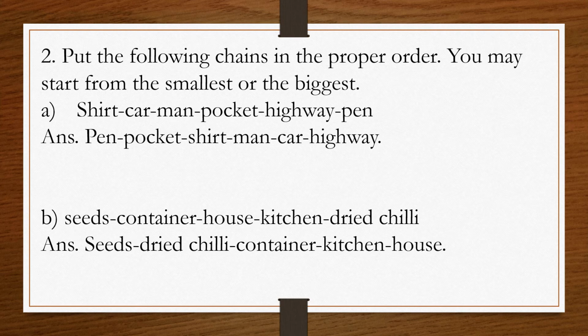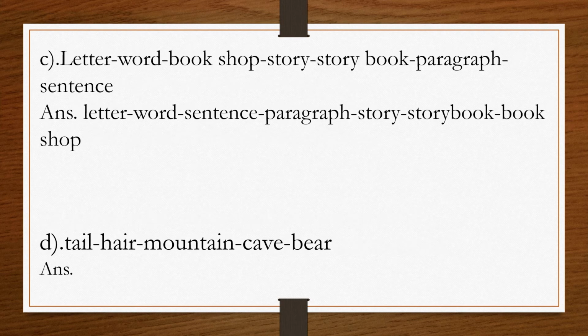Now let's see the third one, that is letter, word, book, shop, story, storybook, paragraph, sentence. So student, here the smallest is, think and say, what is the smallest one? Yes, correct, letter. Letter will come first, then after letter word, then sentence, after sentence paragraph, story, storybooks, and at last book, shop. Correct, student.